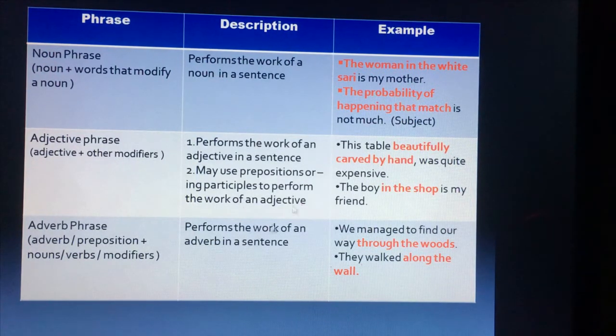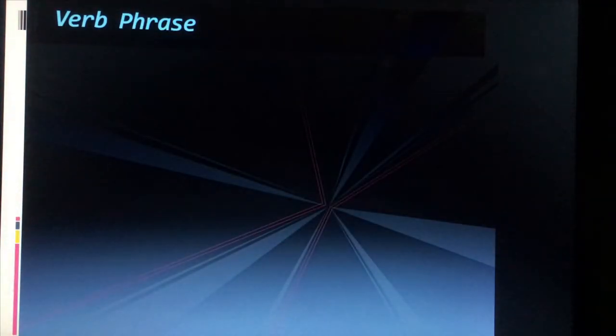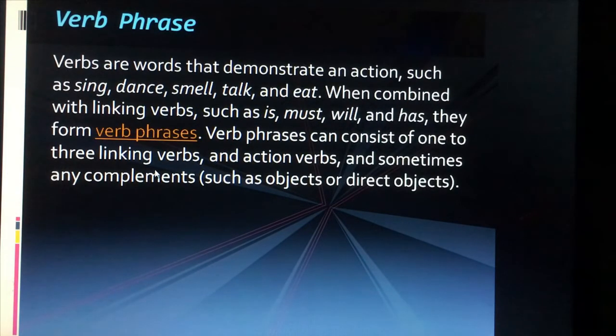So these are the few things by which you can easily identify these three types of phrases: noun phrase, adjective phrase, and adverb phrase. I think this is clear now. Let's see the other slides. Now we will see the verb phrase. You can ask me that there won't be any verb in a phrase, so how come a verb phrase? Let's see what this is.